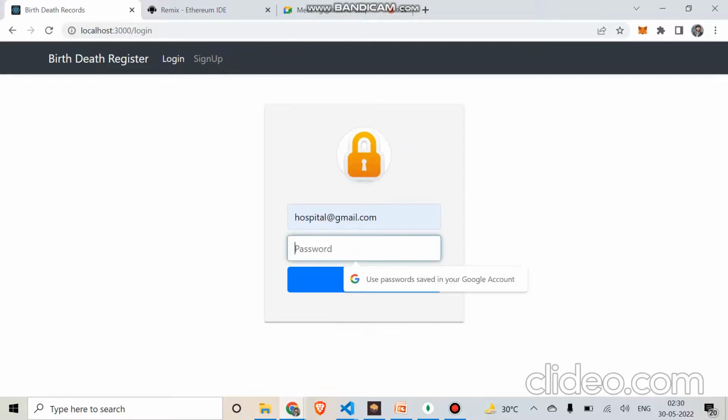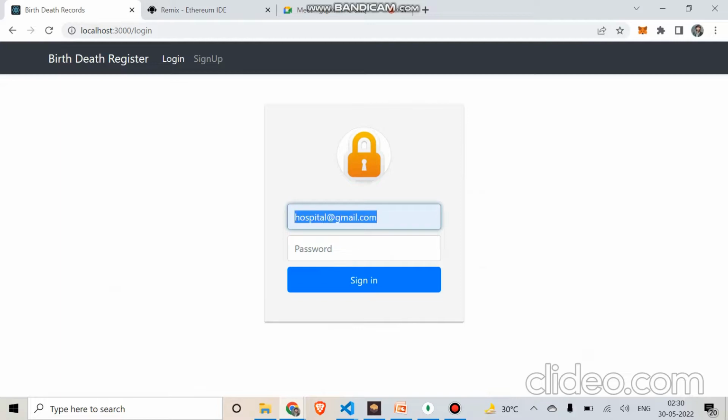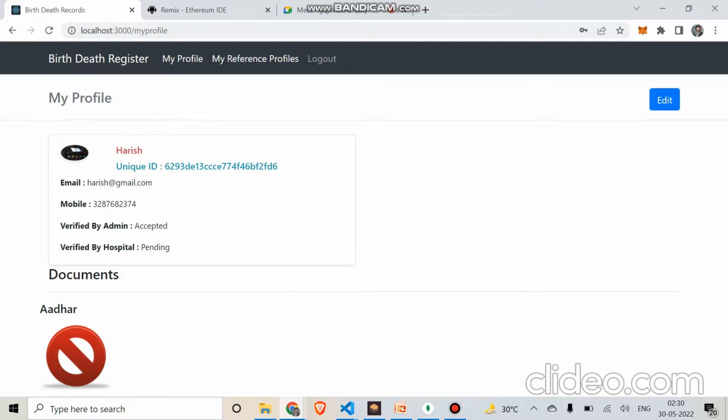Let me show you first the user portal, so that they can see the birth and death certificates. So we are logging in from the user portal. Let me explain this part. The flag changed from pending to accepted, which we did earlier from the admin portal, and now it is showing the pending status on the hospital portal, which we are going to accept.